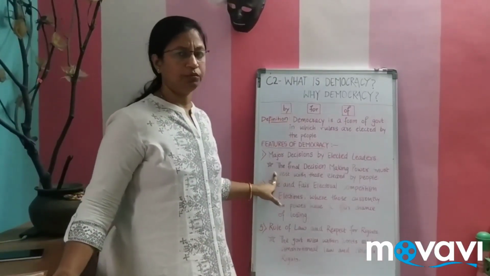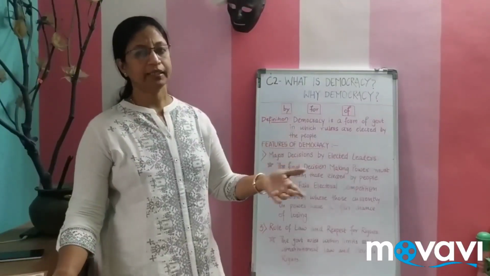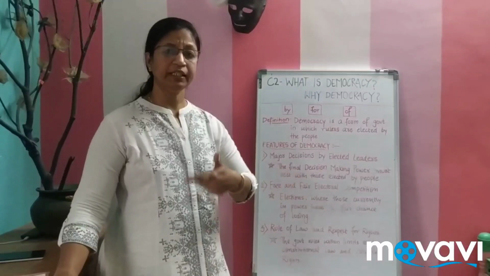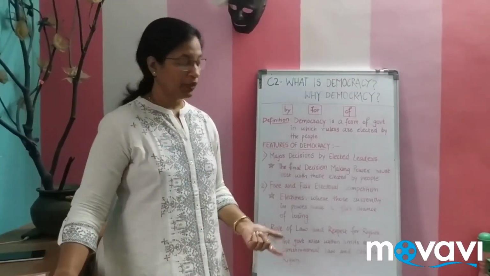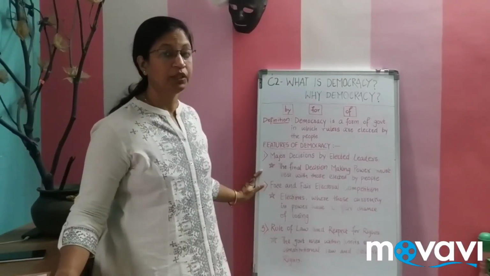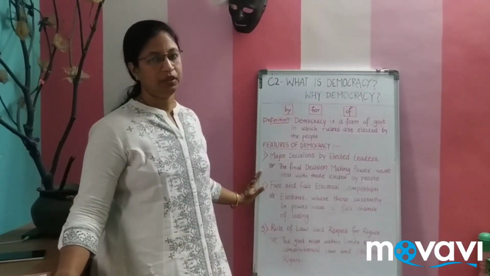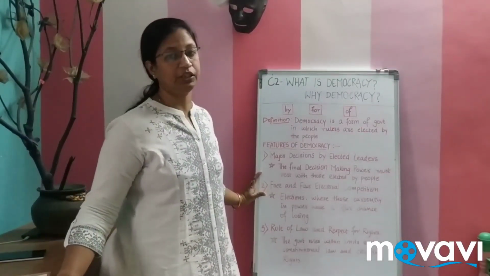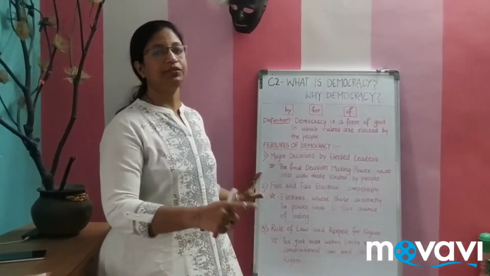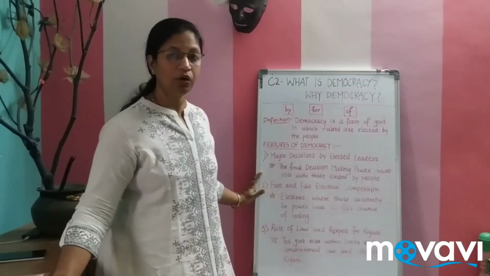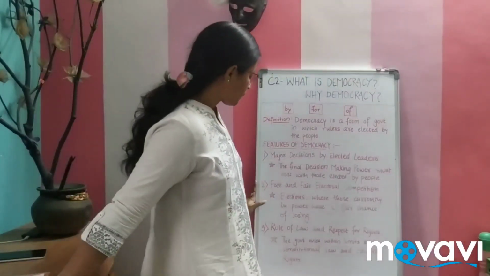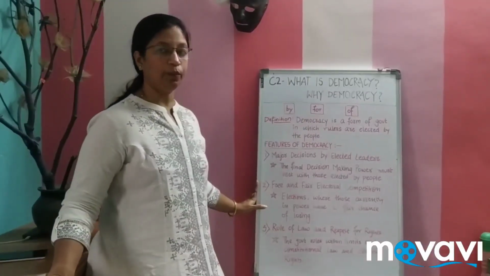We can have any form in that. What comes under a non-democratic country? It is a military form, it is dictatorship, it can be anything else. So here the final decision-making power should be in the hands of the elected representative. Pervez Musharraf is not an elected representative. So he is taking the decision, so the country is considered to be non-democratic here. Let us go with the second feature, free and fair electoral competition.